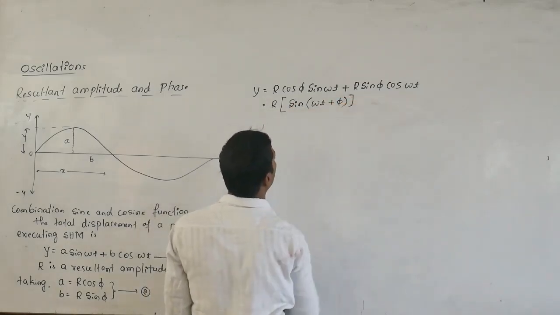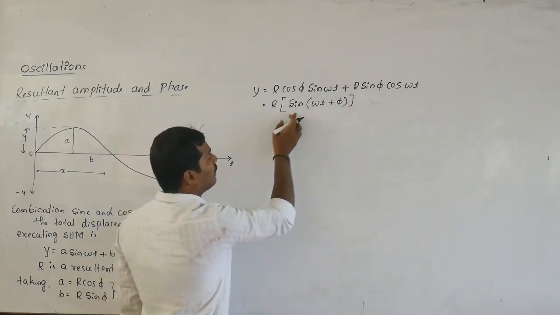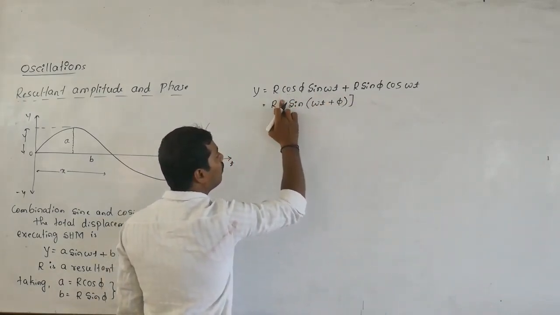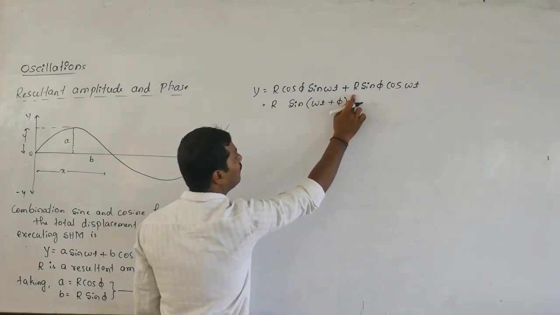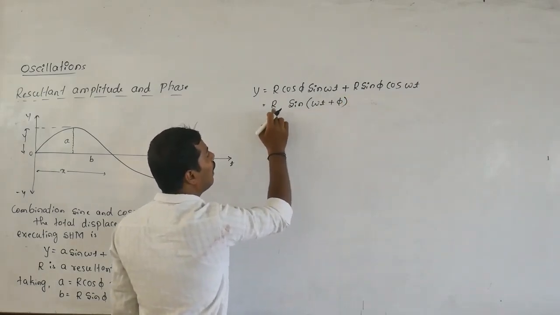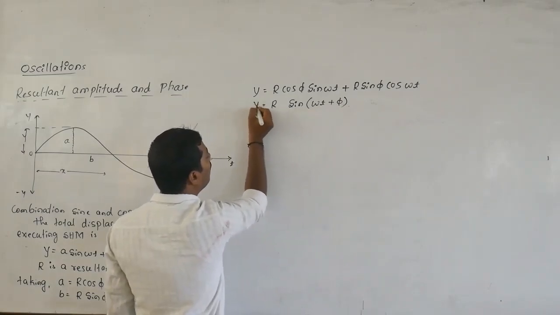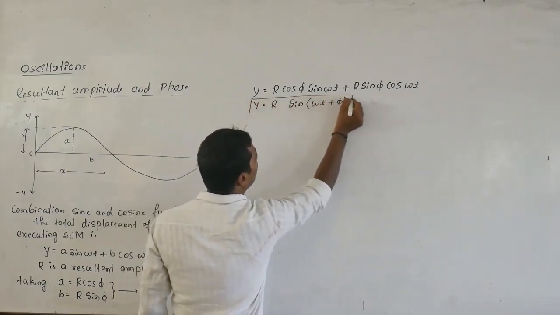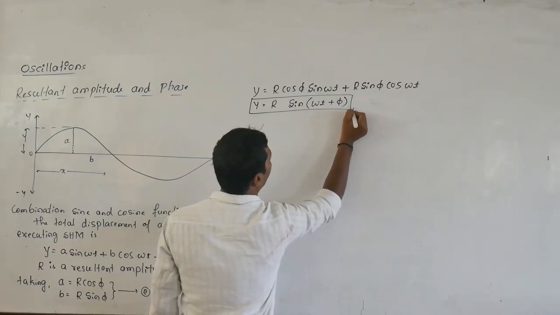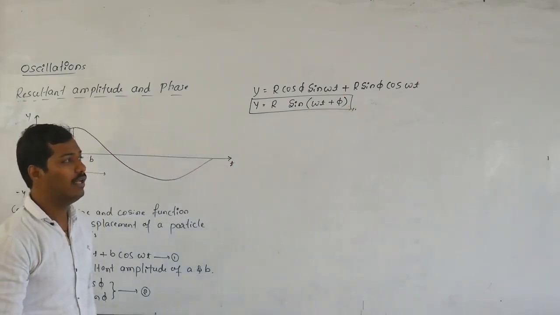Sine of this much is completely only one term, so you can remove this bracket. R is common here. R into sine of omega t plus phi is the resultant displacement of the particle.